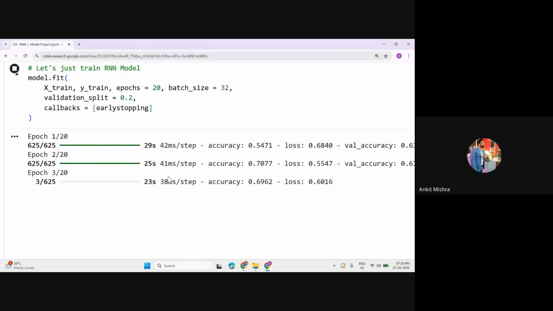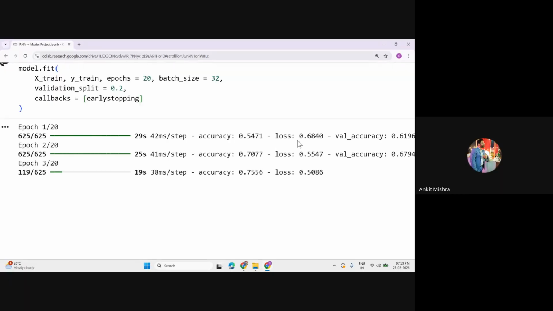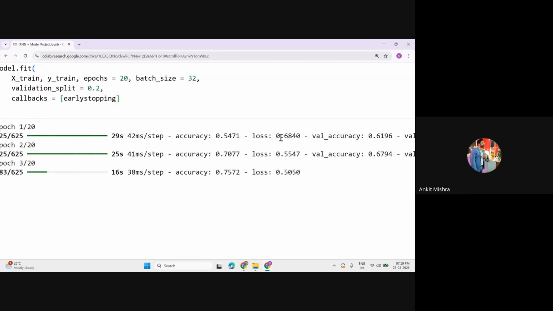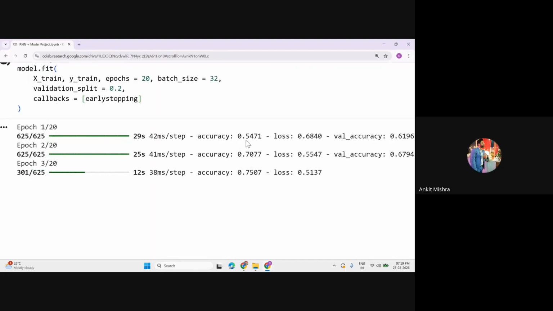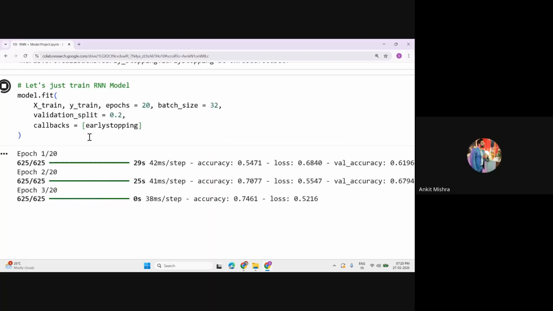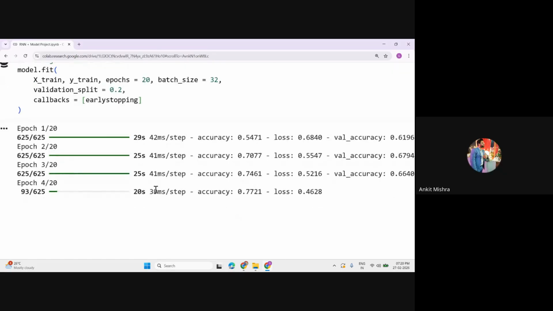Okay, so we'll wait for this to complete, and just look at this. During the first iteration, our loss was 0.68, and the accuracy was somewhere around 0.54. Now just look at this. At the third epoch, we are getting an accuracy of about 0.74, and the loss is somewhere around 0.52. Just wait for this model to trigger the callback. Okay, so we'll wait for this to execute.